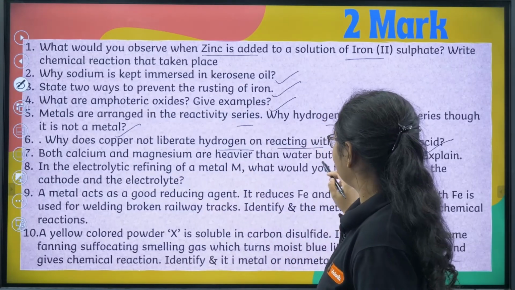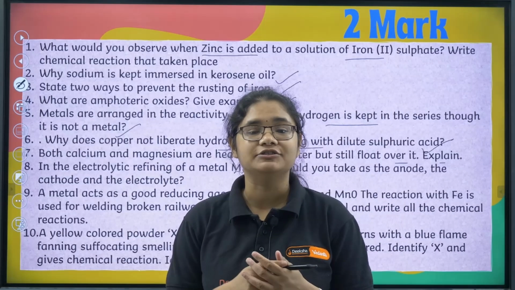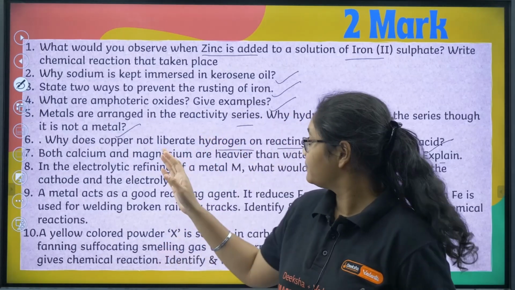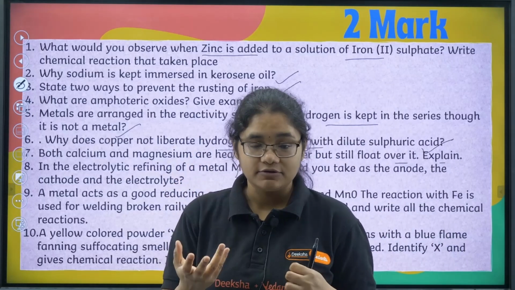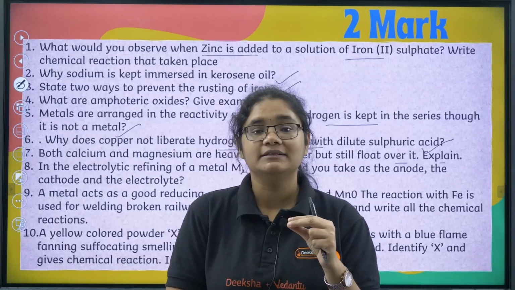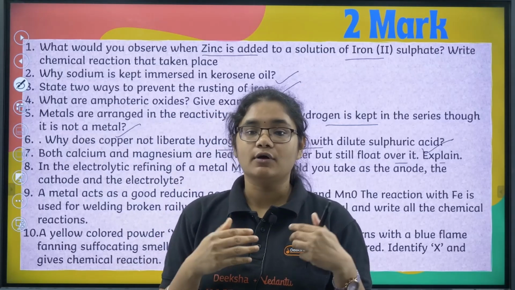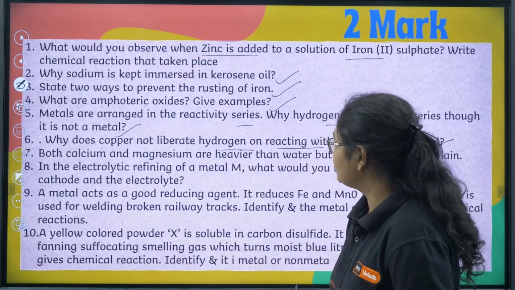Calcium and magnesium are heavier than water but still float over it. Explain. So when calcium and magnesium react with water, bubbles of hydrogen are formed, so they stick to that and this hydrogen bubbles carry them upward, and that is how when we see them it looks like it is floating. Okay.